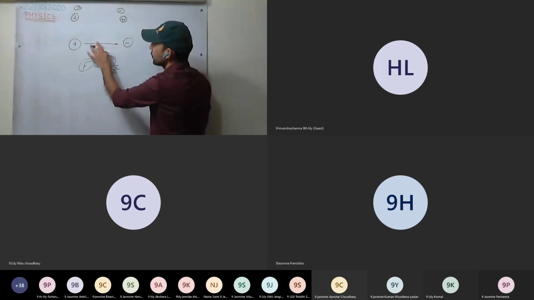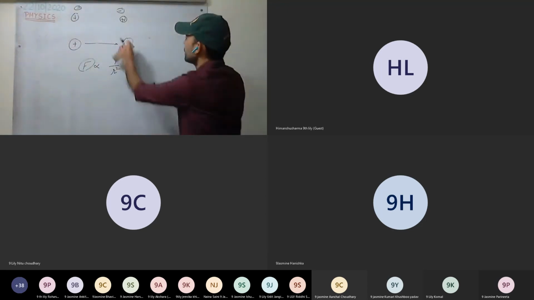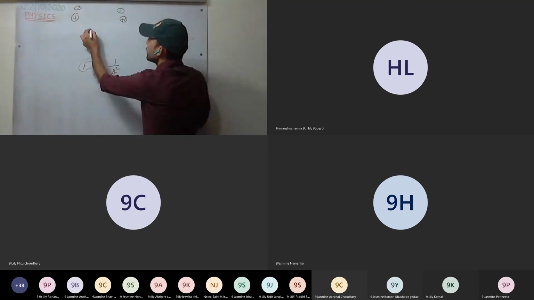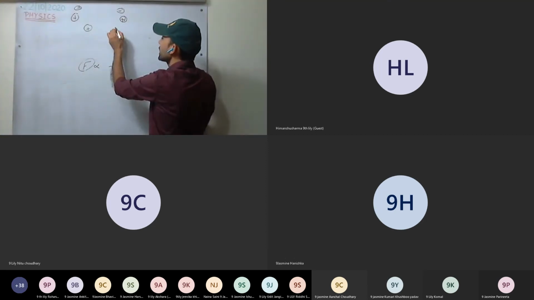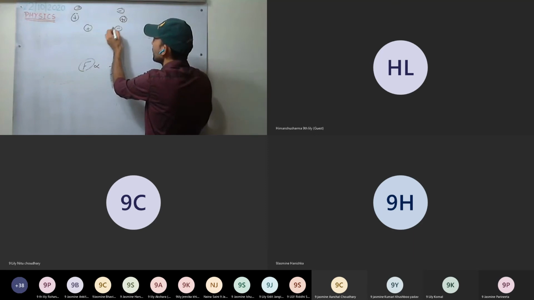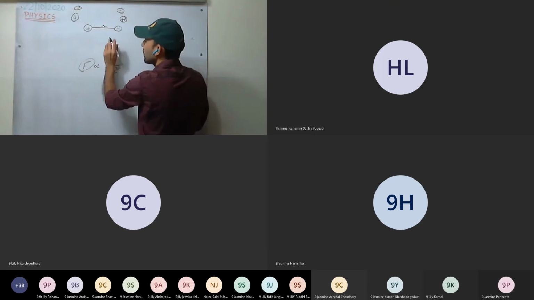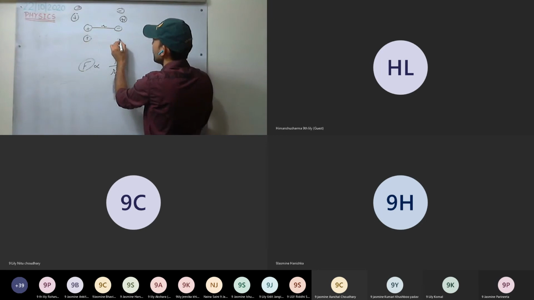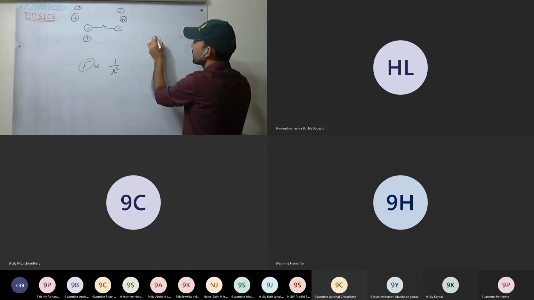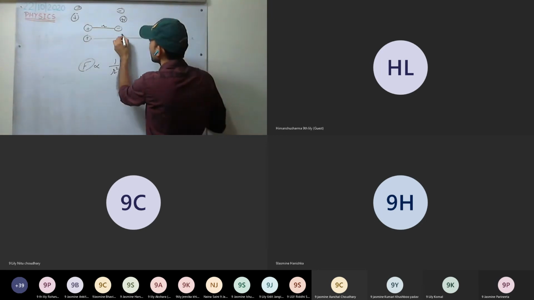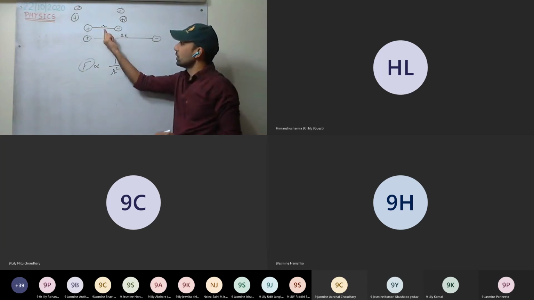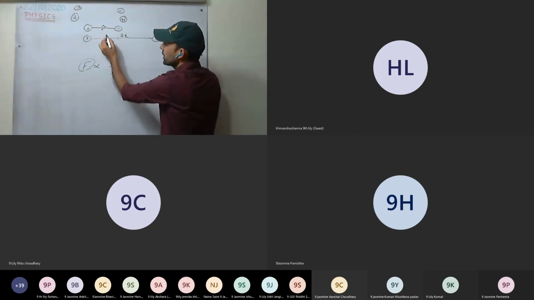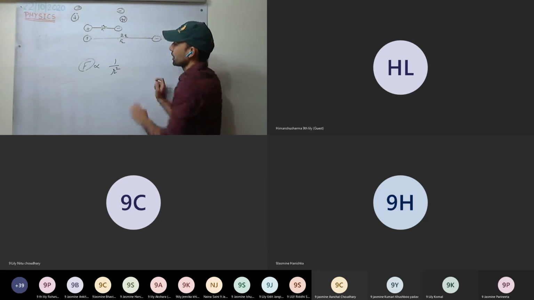Now see here. In the first case, take any charge, positive, positive, negative, negative, whatever, it doesn't matter. It is r distance. Now if I double the distance, the charge is here, negative charge, and this is 2r. So what's the relation between the forces? Here force F1, here force F2.